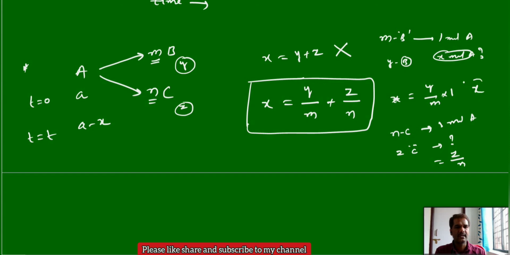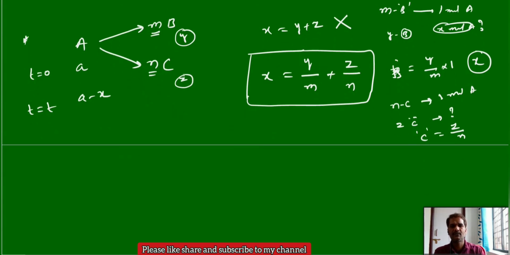Now how much A is consumed? x consumed. So overall x equals the amount of B formed plus the amount of C formed. So this is B formed, y by m, and C formed, z by n. So I wrote here x equal to y by m plus z by n. Anyhow, this is not that important, only for understanding purposes. So finally you should remember here, if they give the stoichiometric coefficient like this,